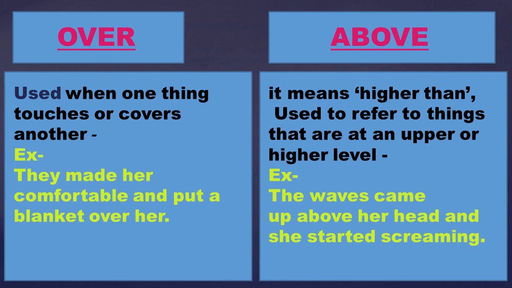If I talk about above, it means higher than, used to refer to things that are at an upper or higher level. For example, the waves came up above her head and she started screaming. That means the waves were above, they did not touch, right? Higher than, that means the waves were higher than her height and she started screaming. So this is the difference between over and above.